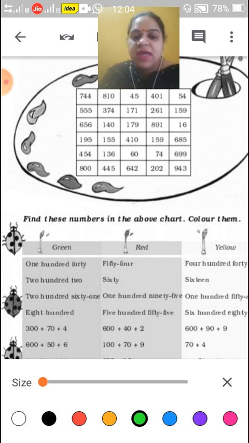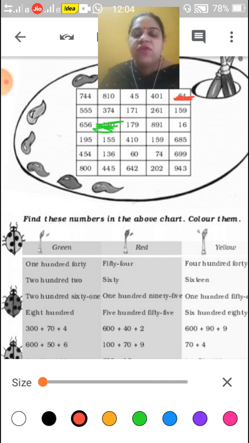okay children, here are some numbers, several numbers are there. So 140, have a look, 140, like this you have to color. On 140 you have to color green. Next, red is 54, so you have to color 54 with red.